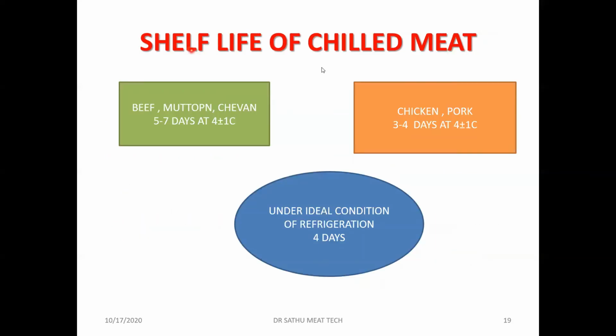So what is the shelf life of the chilled meat? If we take beef, mutton or chevon, it is around 5 to 7 days at 4 plus or minus 1 degree centigrade. In the case of chicken and pork, it is only 3 to 4 days at 4 plus or minus 1 degree centigrade, because these contain more unsaturated fatty acids, so there is a chance for rancidity. So under ideal conditions of refrigeration, normally we recommend 4 days of storage.